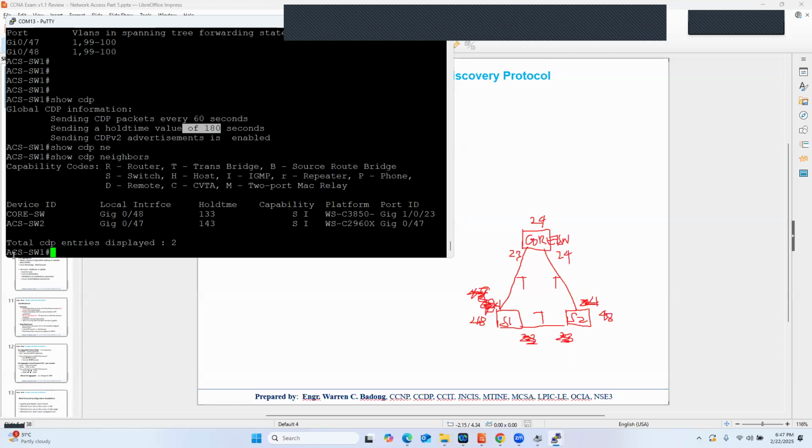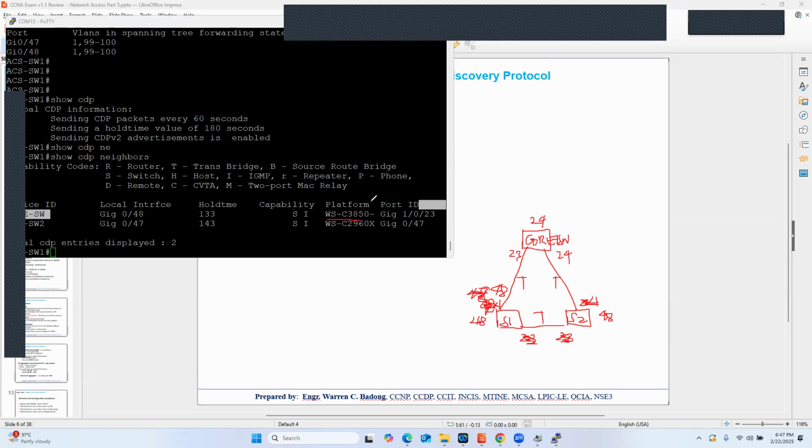So in access switch 1, it is connected to the core switch, as you can see, and the core switch is connected in port 48. On the other side, this is connected to a 3850. That is good information to know.